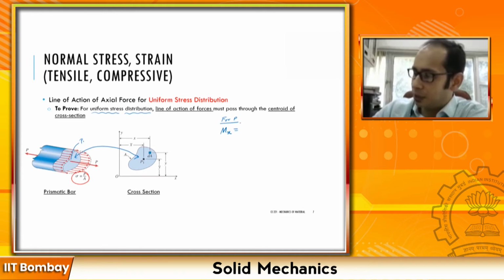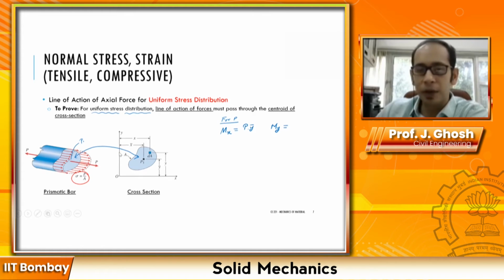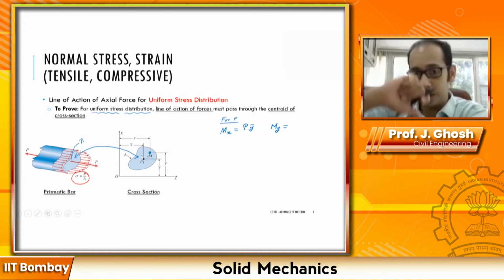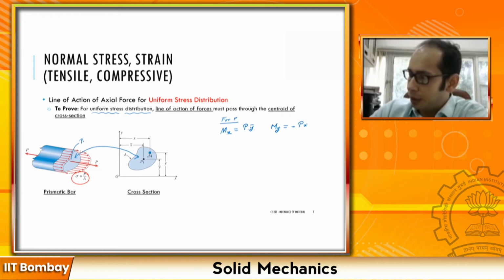So M of x is going to be this particular force P times, sorry, not y, it is going to be y bar, right? Similarly, M of y is going to be what? Again, you are taking this particular force P over here, it is going to be times this x bar, but remember, this time your thumb curls vertically down. If you are going by the right hand rule of the moment, it is going to be minus P times x bar, right?